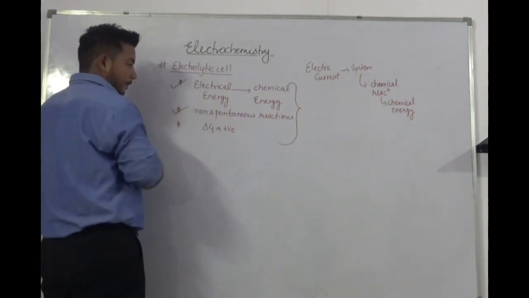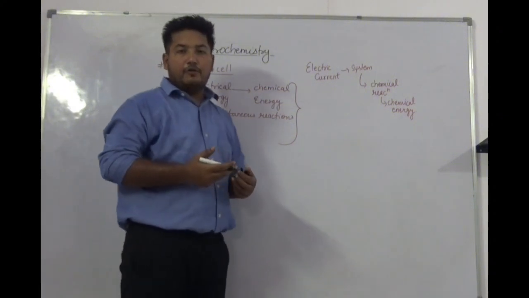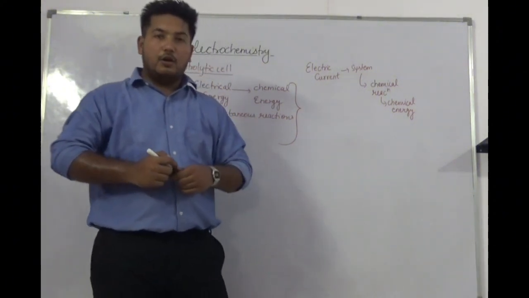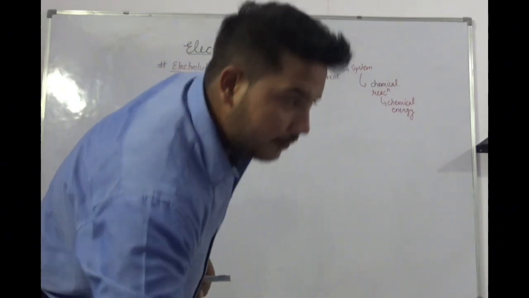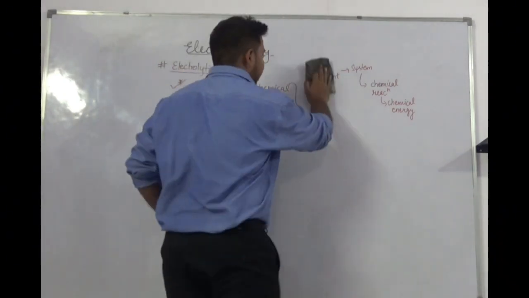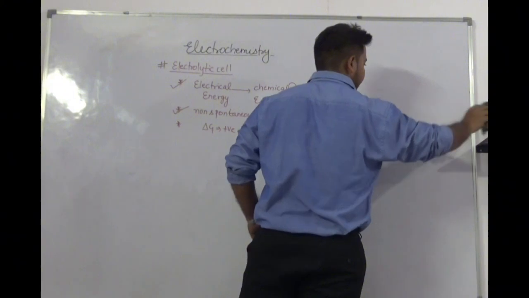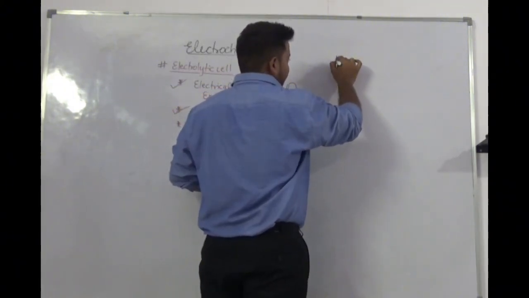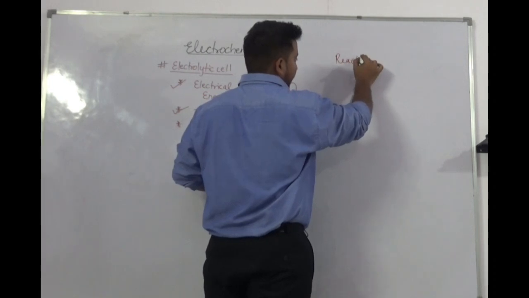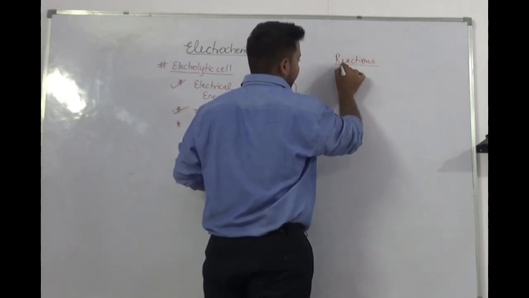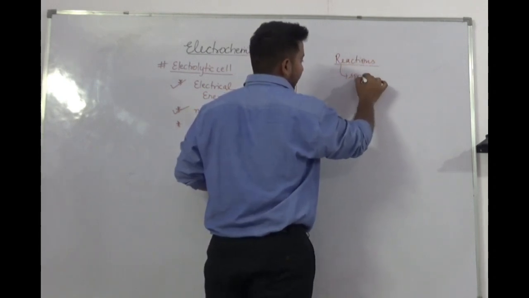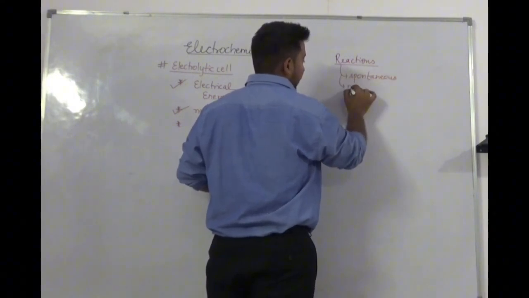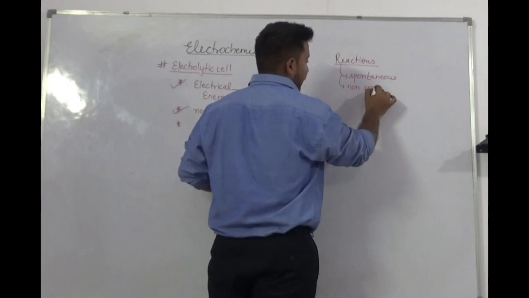Now the second point, that the reaction performed by an electrolytic cell is always non-spontaneous. Let us learn what that means. There are two types of reactions, spontaneous and non-spontaneous.